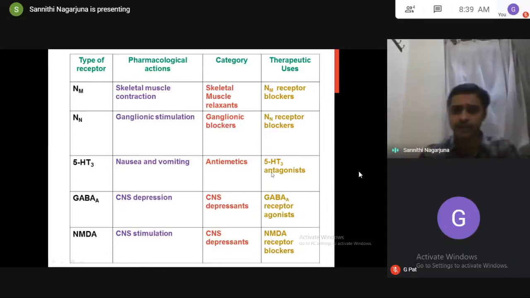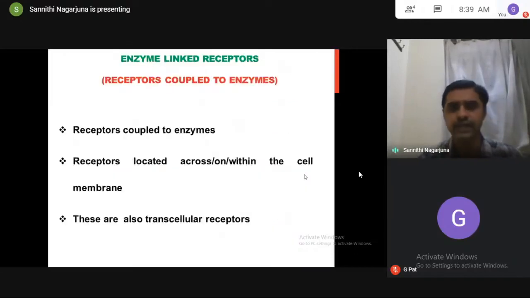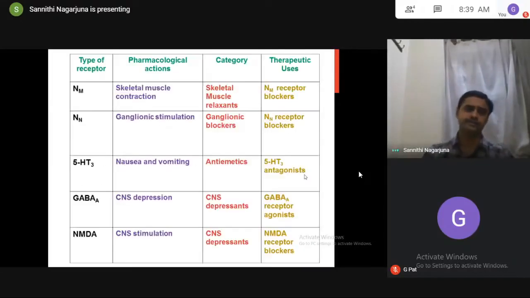Likewise, clinically, we have very much use with antiemetics, but not with the emetics. So if you want to develop antiemetics, what is the mechanism we have to know? 5-HT3 blockers. Likewise, we have to know what is the ligand, what is the receptor, what is its action. Based upon the action of the ligand, if you require the same action, we'll go for the development of agonists to the receptors. If you want to suppress the action, we'll go for the development of antagonists to these receptors. Fine. So this is once again about ionotropic receptors.